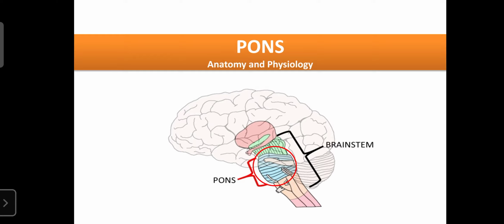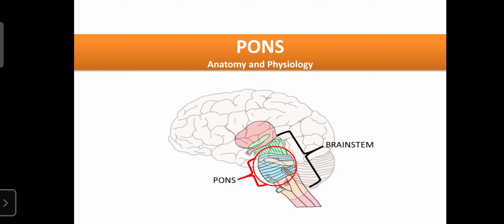The pons is mainly involved in the initiation and termination of respiration, because the pons, along with the medulla oblongata, is involved in the regulation of breathing. The pons consists of certain respiratory areas, that is the apneustic area and the pneumotaxic area. They are involved in the termination of respiration, or in the regulation of apneusis. Those centers are present in the pons.